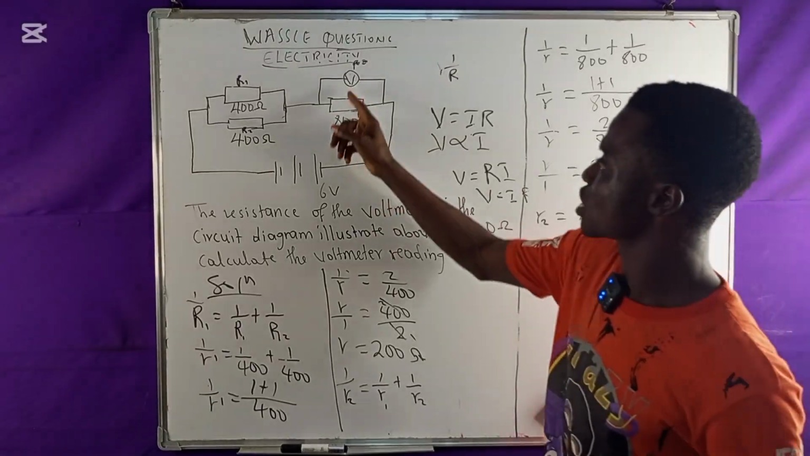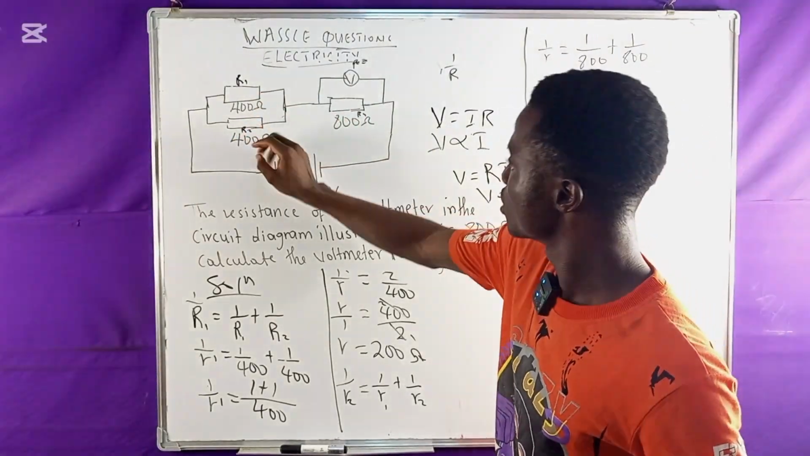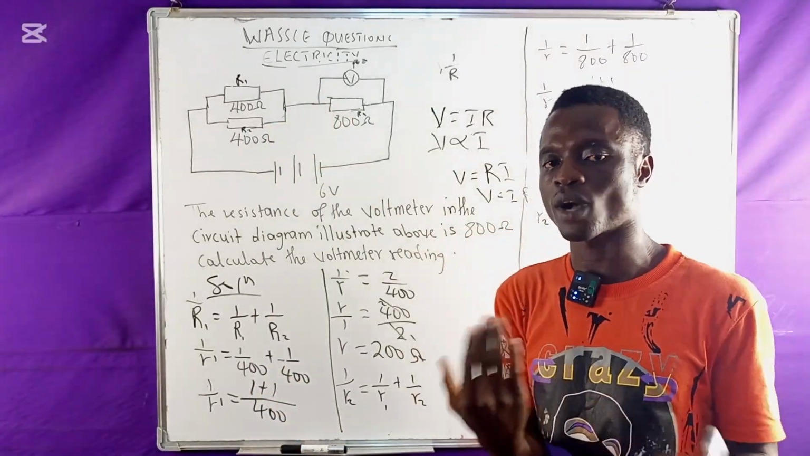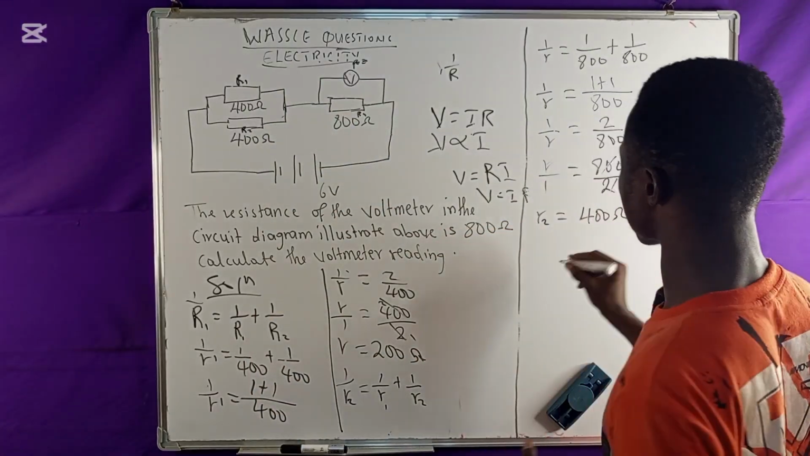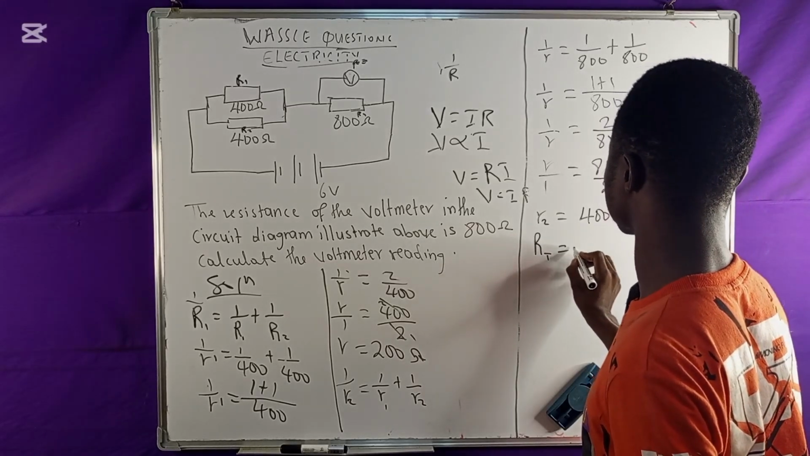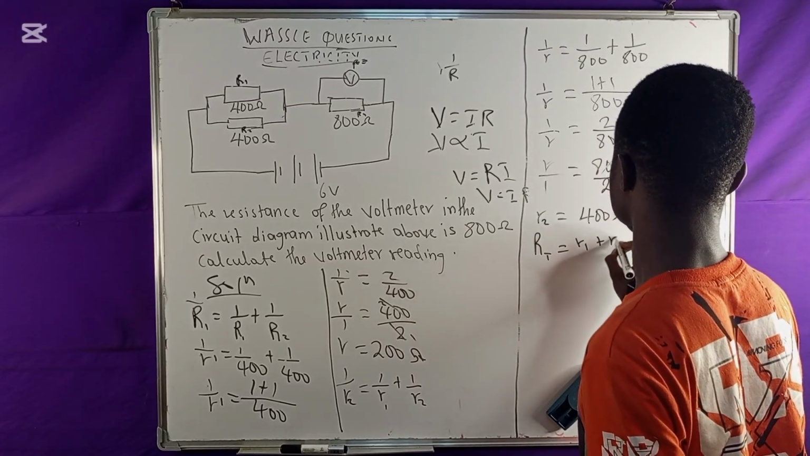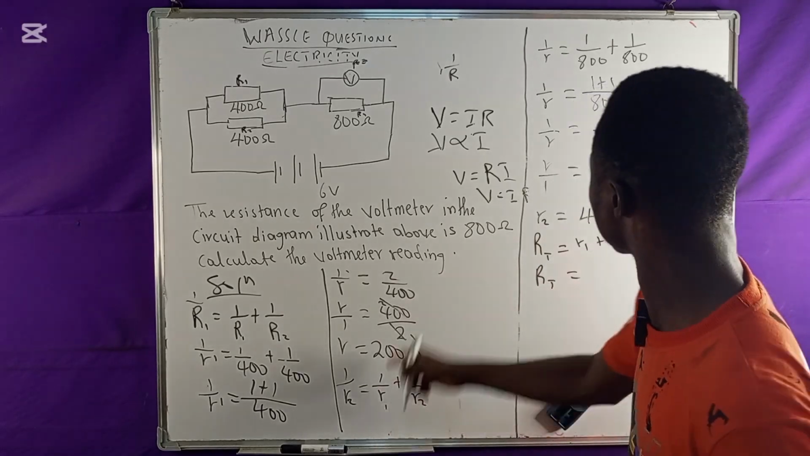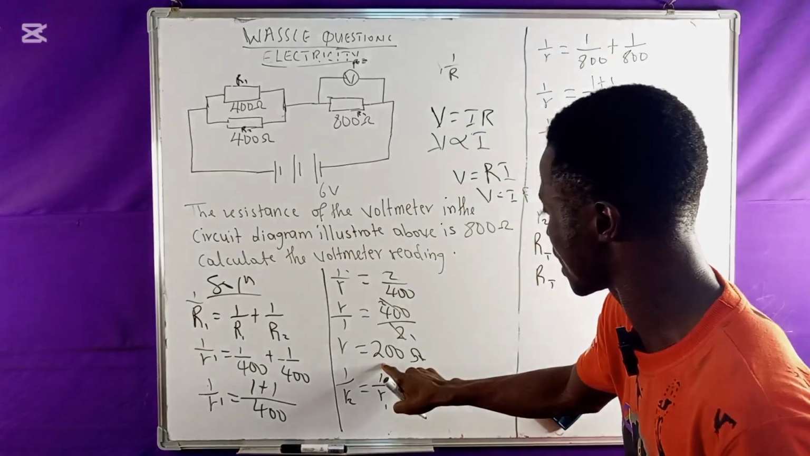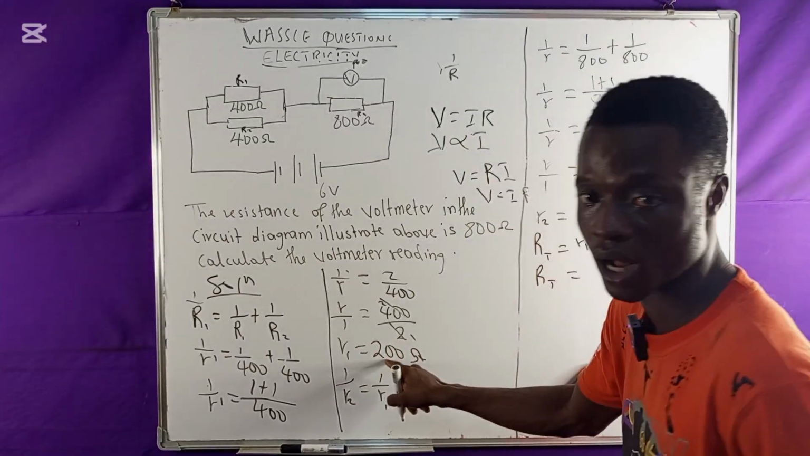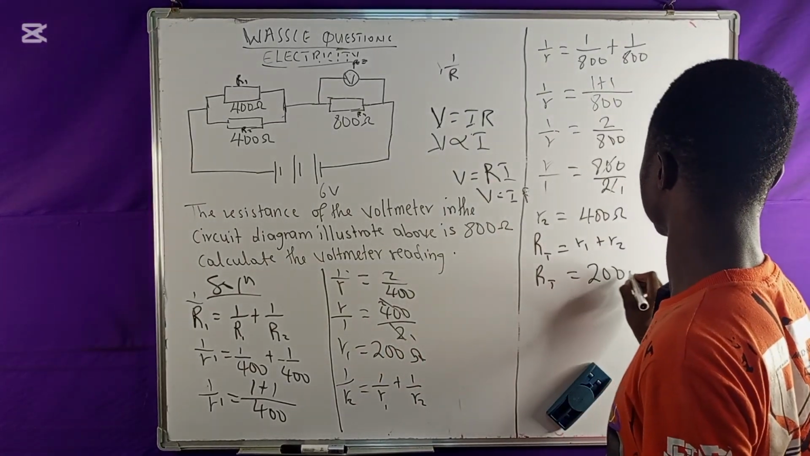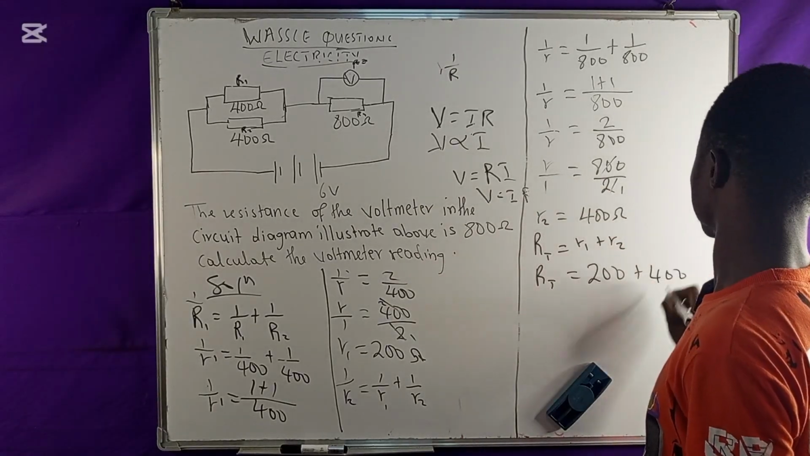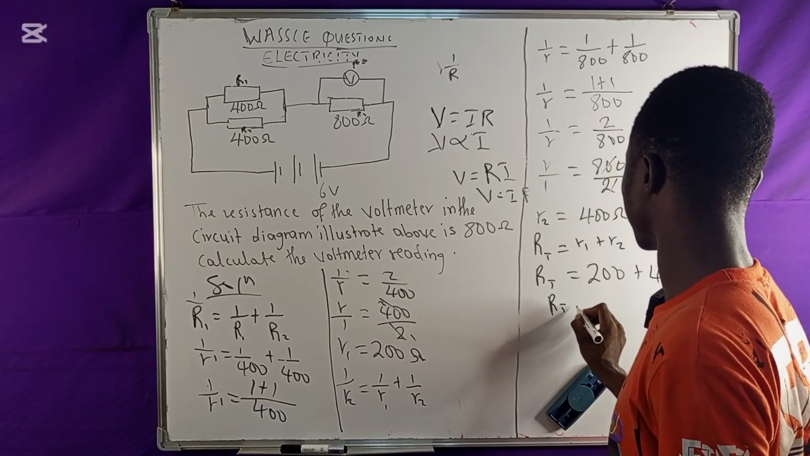Now R2 here is 400 and this also is 200. So they are connected in series. So for the series connection, always we add them up together. So for me to have the total resistance, I'll call it total resistance. I'm going to have R1 plus R2. R1 becomes the value that I get from this point, that means I'll have 200 ohms plus R2, which now becomes 400. If I put them together, this is going to be the total resistance.